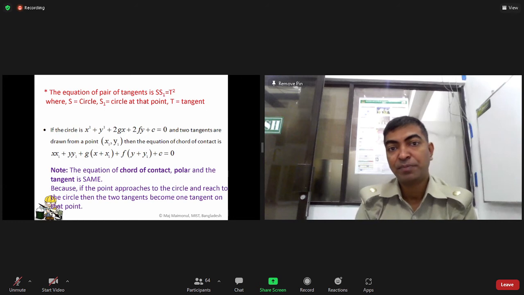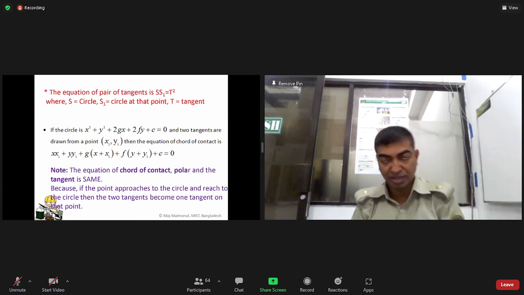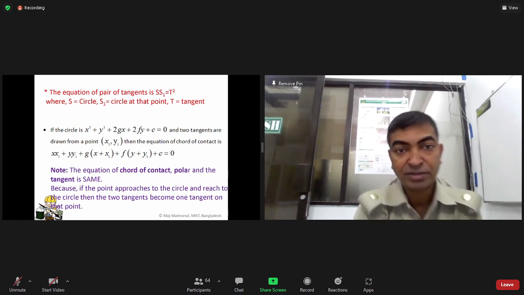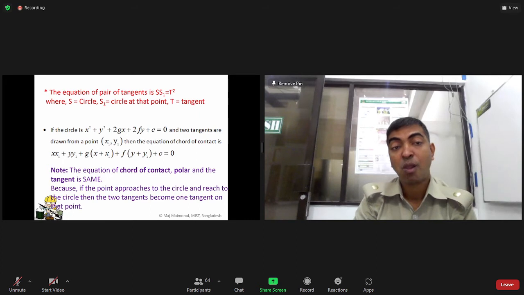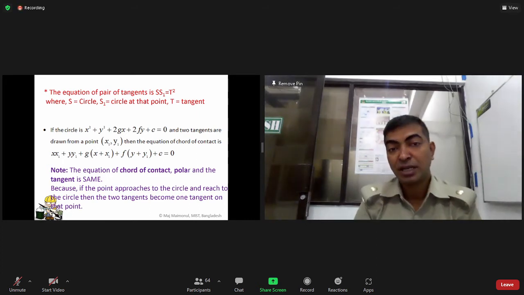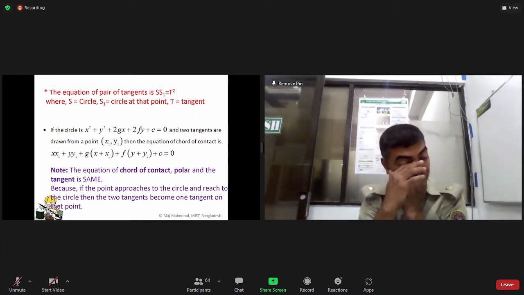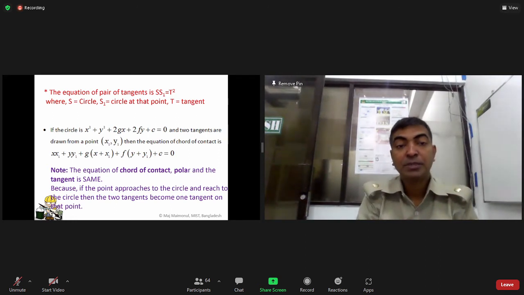The equation of the pair of tangents is SS1 = T square, where S is the circle, S1 is the circle at the point, the given point (x1, y1), and T is the tangent.